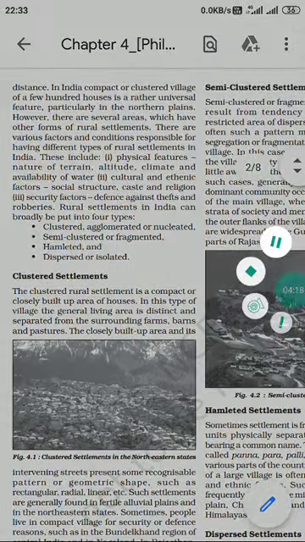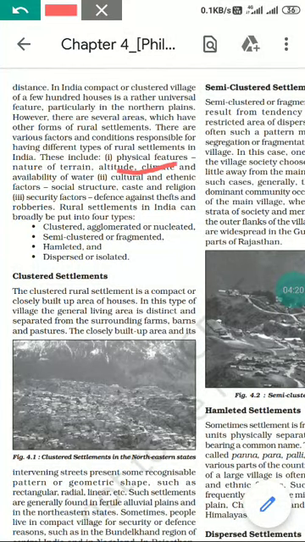So physical features are the most important. You can see it here, physical features like nature of terrain. So nature of terrain determines the type of settlement, whether the settlement is a compact one or a dispersed, isolated one. So there is an important role of nature of terrain, that is whether the terrain is a hilly terrain, a plateau type of terrain, a plain terrain or a desert area. So it depends upon that.